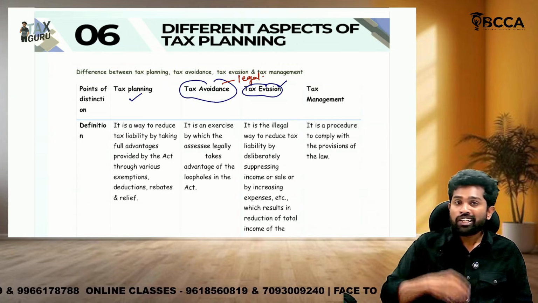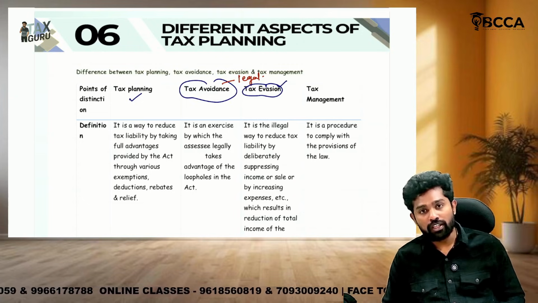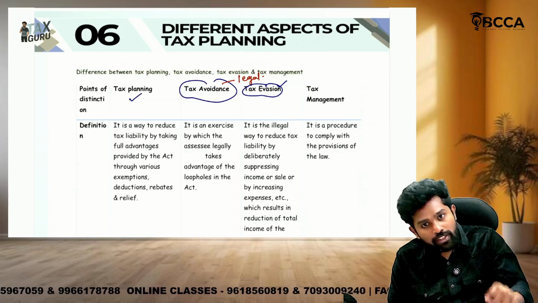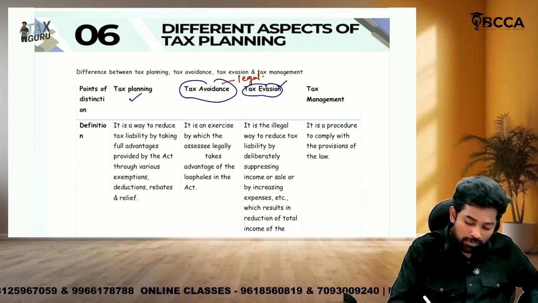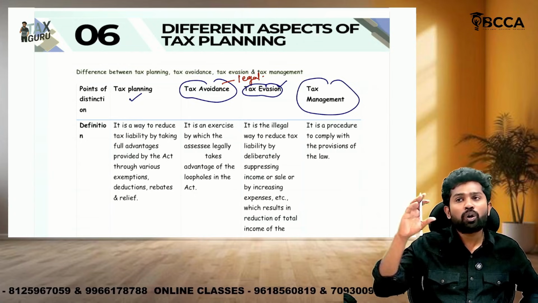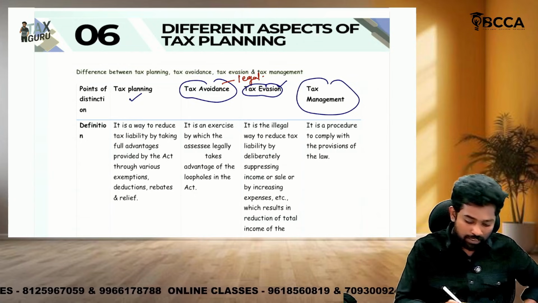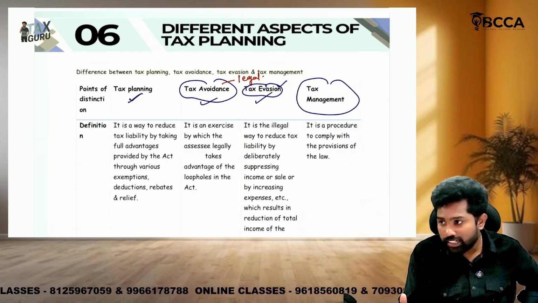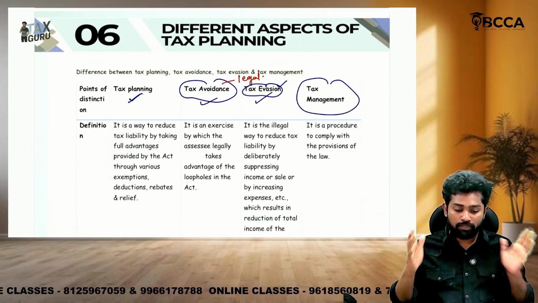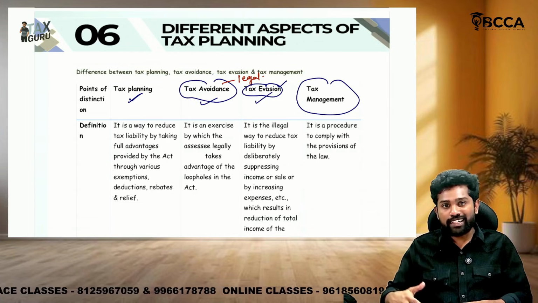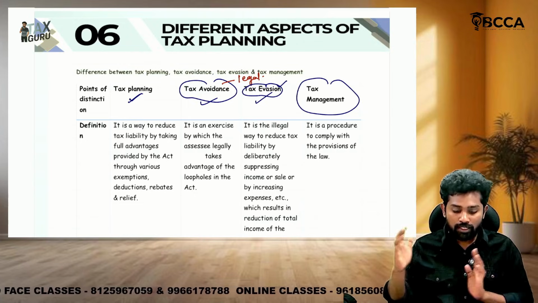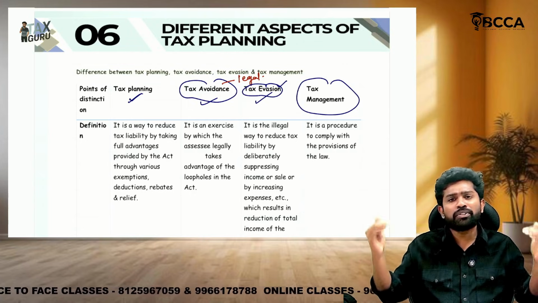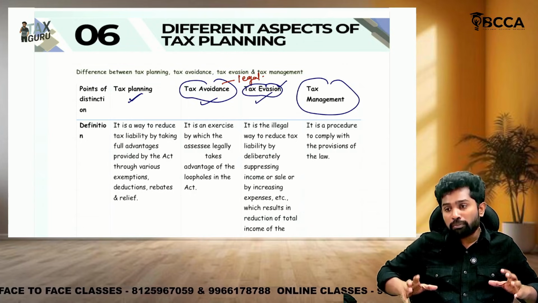Tax evasion, fundamentally it's wrong, ab initio. Why? You are doing a complete fraud, with malafide intention, because what you are doing is illegal and even ethically wrong. Tax management, sir: you are not thinking of reducing tax here. In tax planning, avoidance, evasion, in all these three you are thinking of reducing your tax. Planning is a correct way, avoidance is legally correct but not ethically correct, evasion is neither ethically nor legally correct. In management, you are not trying to reduce anything, but you are trying to manage things properly.